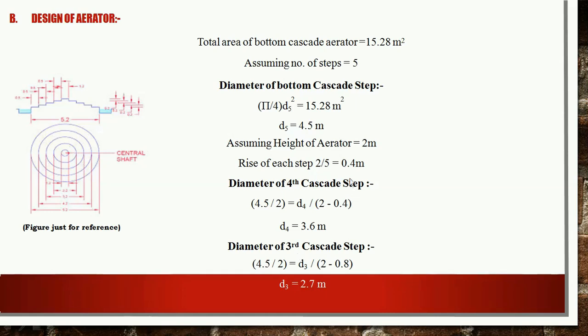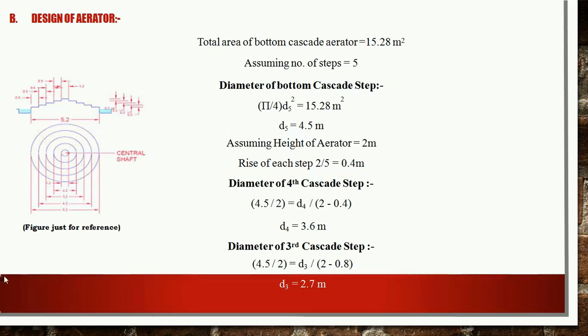Each step is having the height of 0.4 meter. So two steps will have a height of 0.8 meter. So 0.8 will be minused from the total height, 2 meter. Solving this equation, we get the value of D3 as 2.7 meter. So we can see that the diameter of each step is reducing as we are moving upward.